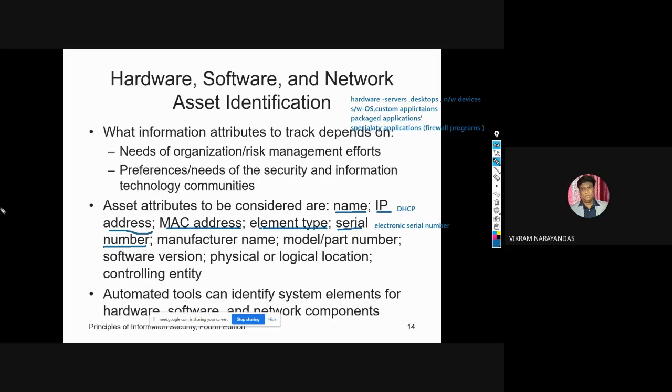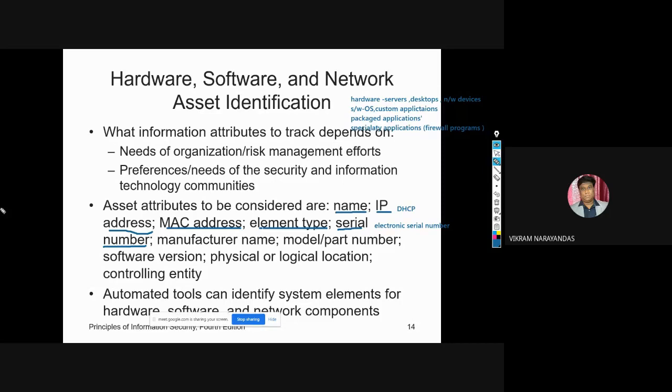If you see your SIM also, it has a serial number. A serial number is there for every SIM, uniquely identifying that particular device. If it is hardware, it is a device. If it is software, we assign a software serial number to each instance of a program licensed by the organization.